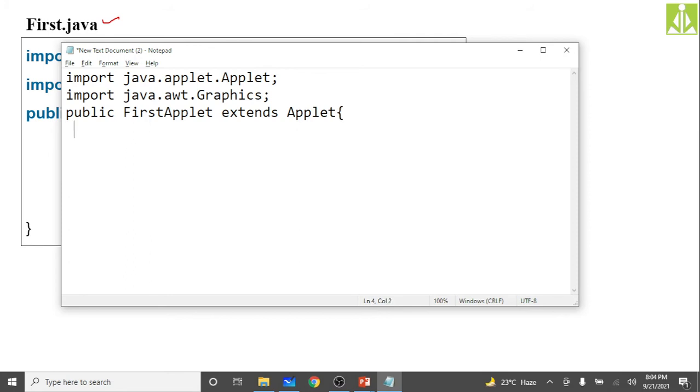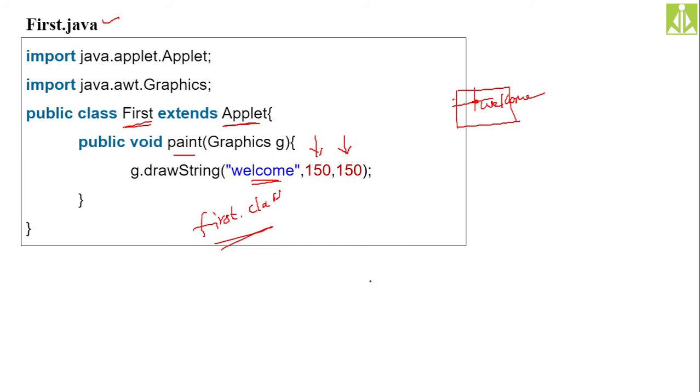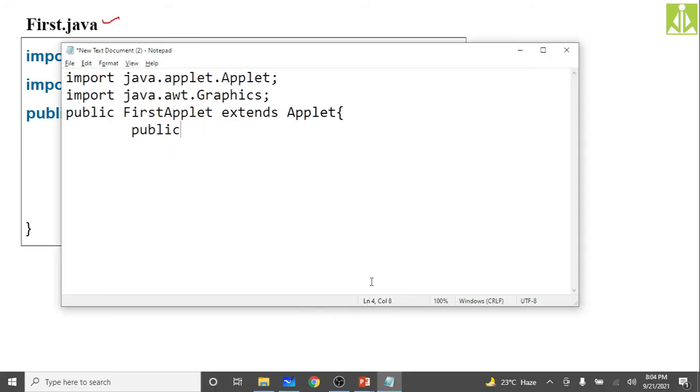In this one you write your public void paint method, not psvm, because it is not a regular Java application, it is an applet, so we need to put only the paint method. Public void paint will take the Graphics class object as an argument.